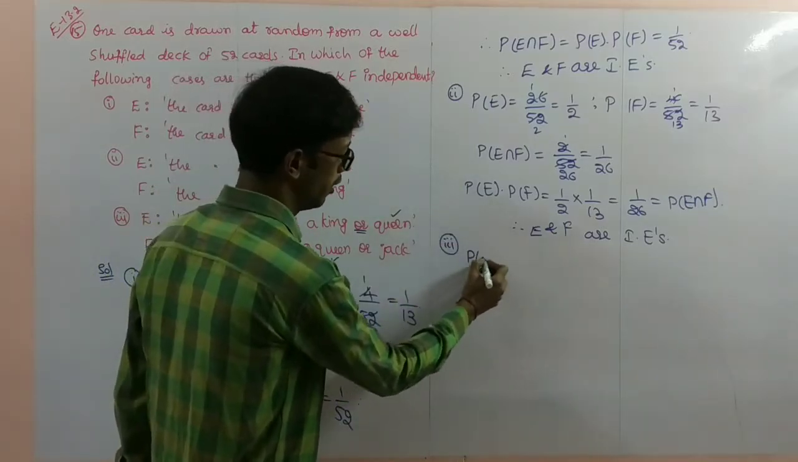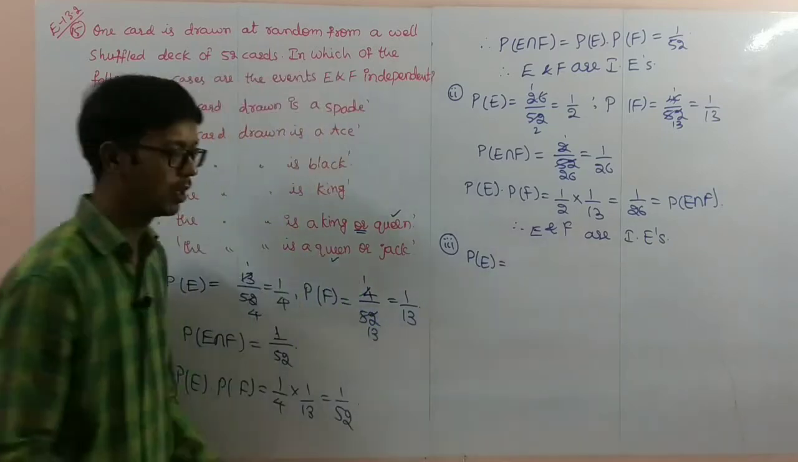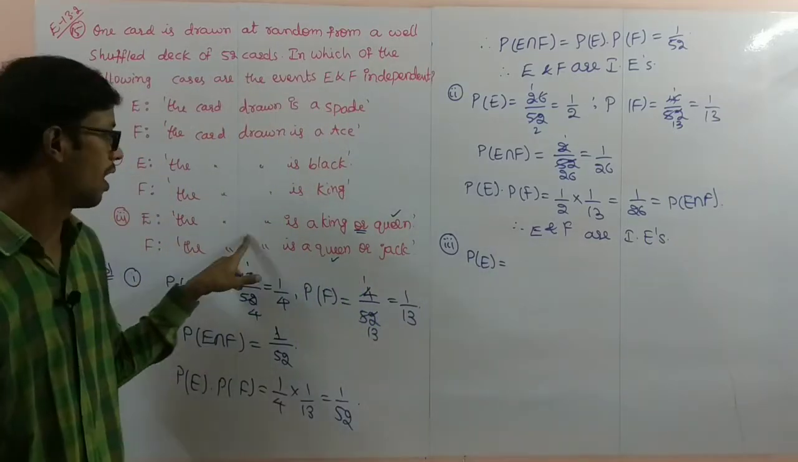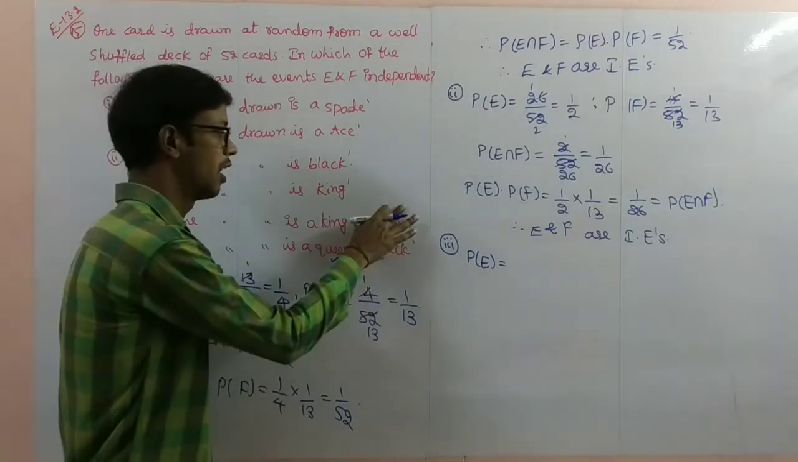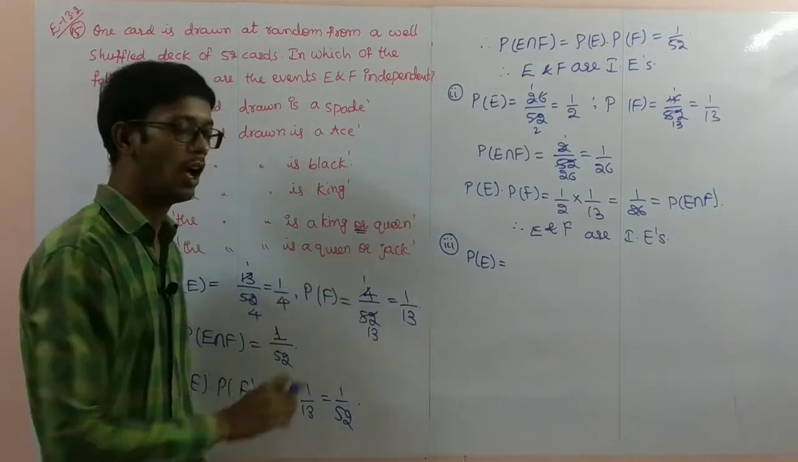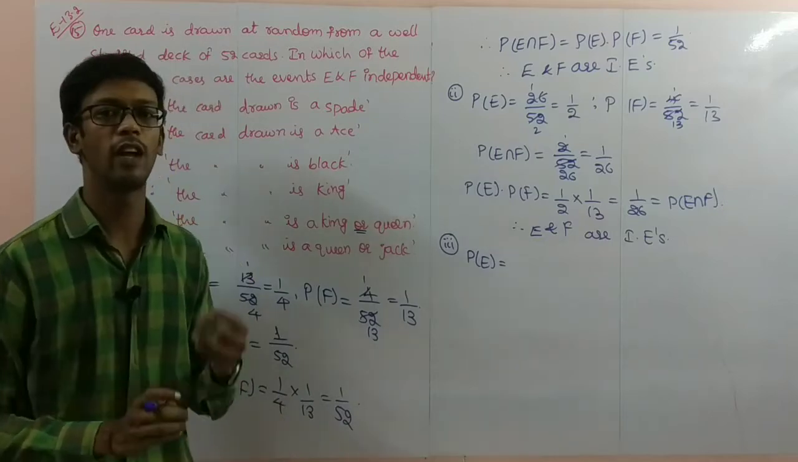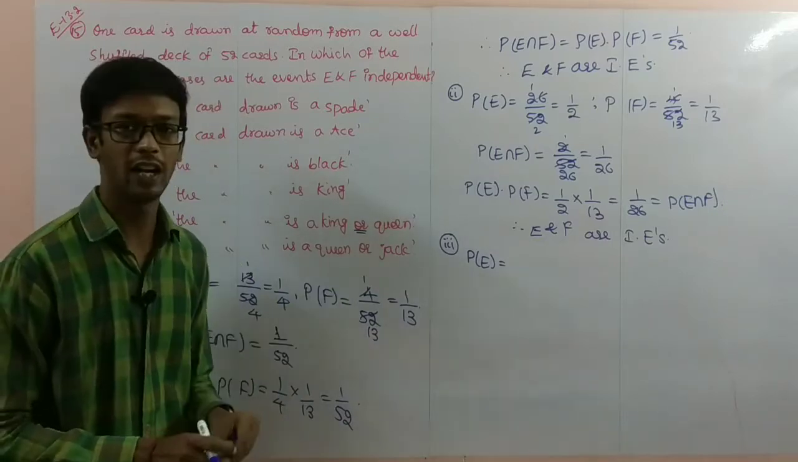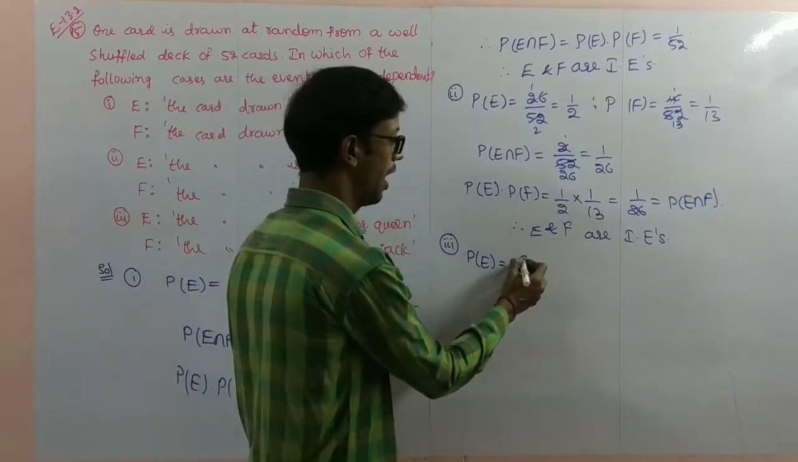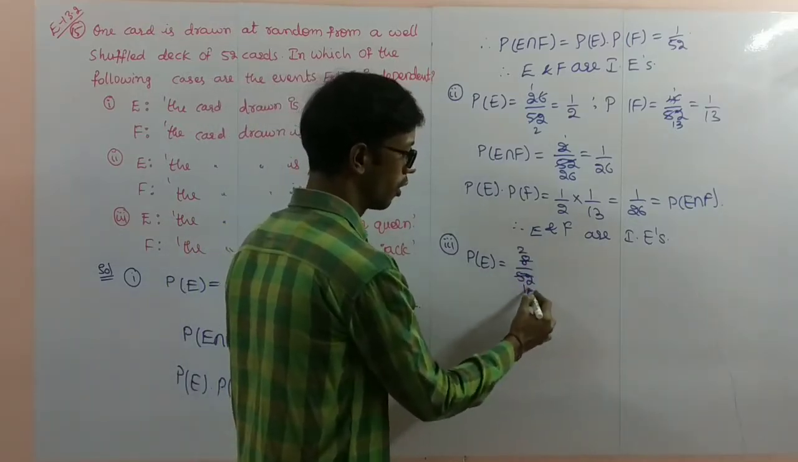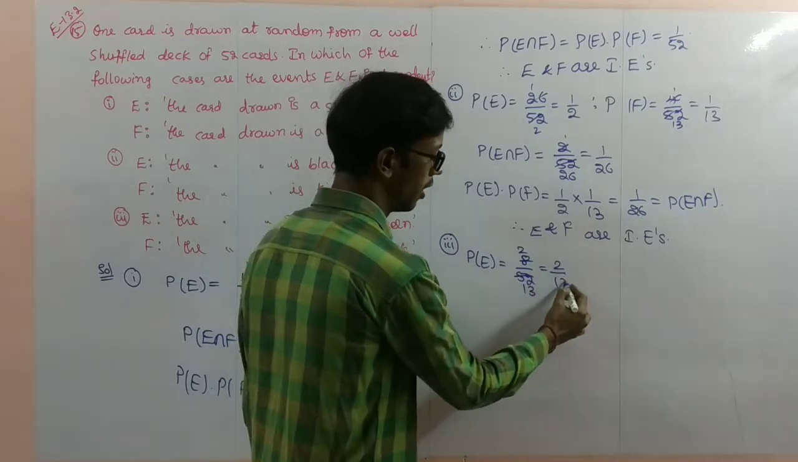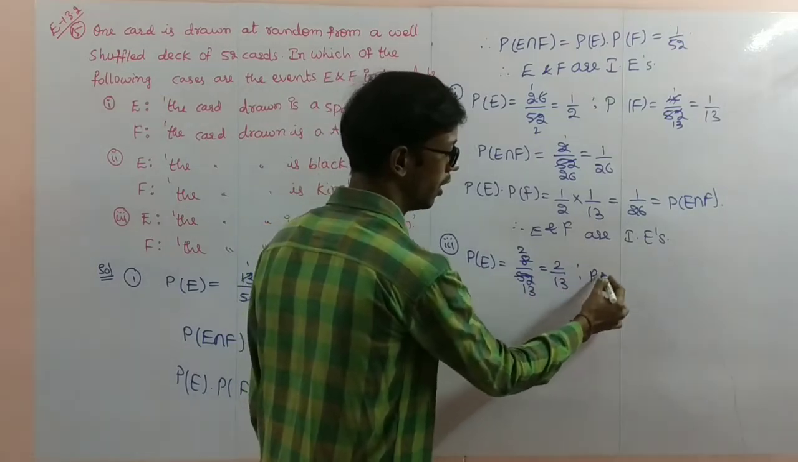Probability of E is equal to, what is the probability of E here? The card drawn is king or queen. How many king cards are there? 4 king cards and 4 queen cards. So we can write 8 by 52, which is 2 by 13. That is the probability of E.